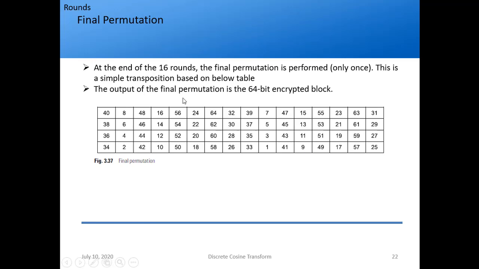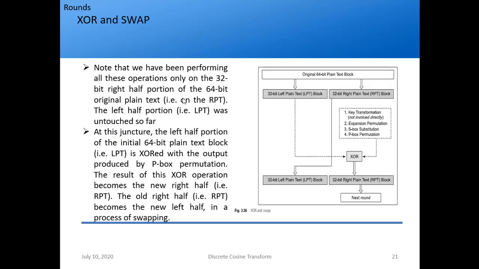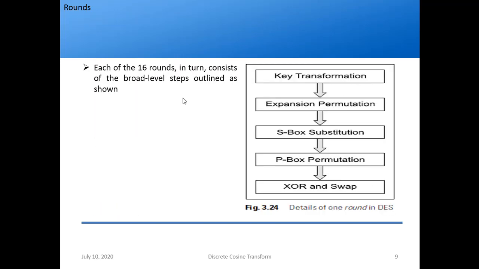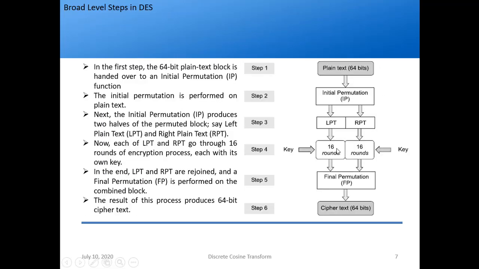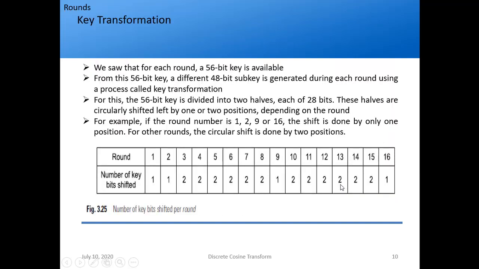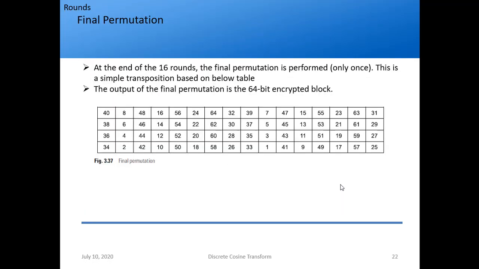So finally, we are done with the rounds, right? If you observe the broad level steps, if I am done with the rounds, what is the next step? Final permutation, right? So I am going stepwise. At the end of 16 rounds, the final permutation is performed, and it is performed only once. This is a simple transposition based on a table. So you see it is a combination of substitution and transposition. This is transposition, and we used S-box substitution, right? That is the substitution example. The output of the final permutation is the 64-bit encrypted block. So this is our final encrypted text, right?